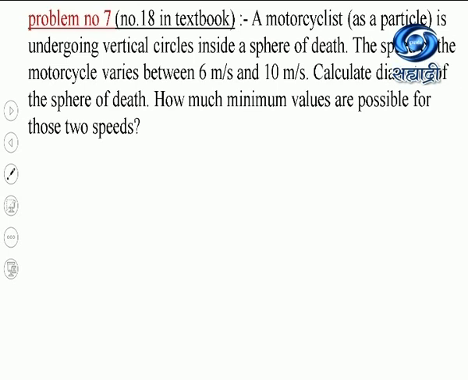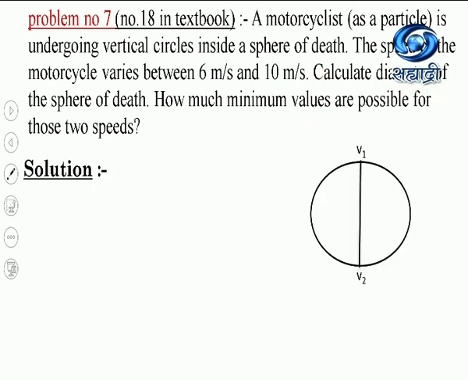The speed of the motorcycle varies between 6 meter per second and 10 meter per second. Calculate the diameter of the sphere of death. What are the minimum possible values for those two speeds? Okay, here is our numerical figure. V2 is the velocity at lowermost position, V1 is the velocity at uppermost position.